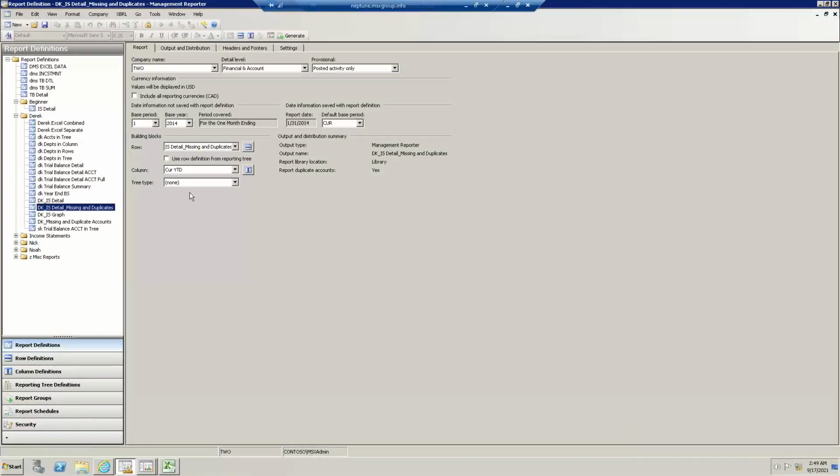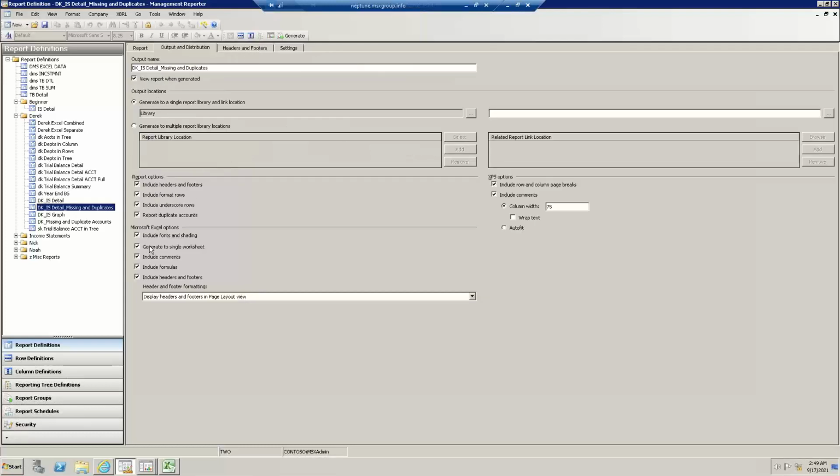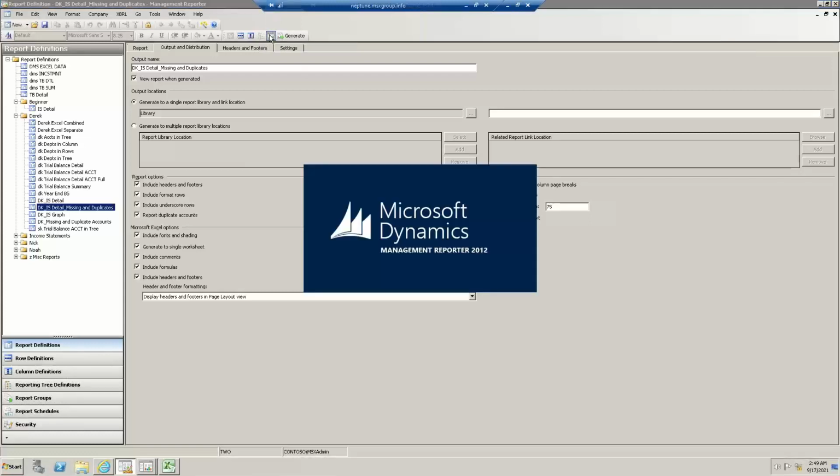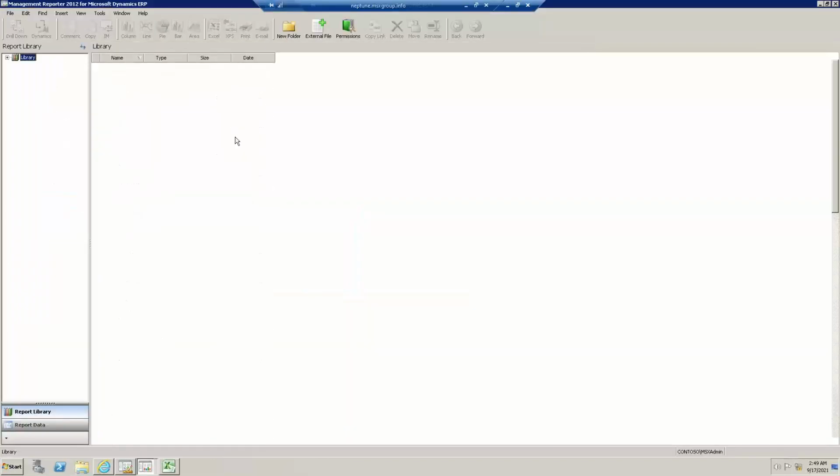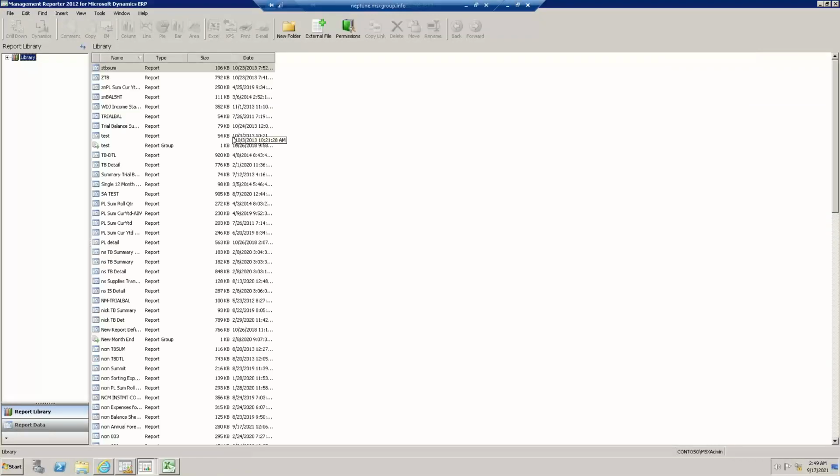Like here's where you define your row and column. But then here on the Output tab is a little check mark to report on duplicate accounts. Now, when I ran the report, which I'll just open up this version here using a shortcut. These duplicate accounts are only seen in the client viewer. They're not seen in the web viewer. Another reason why I prefer the client viewer and not the web viewer.